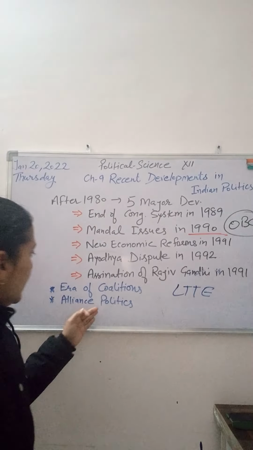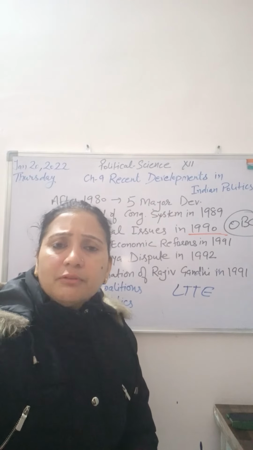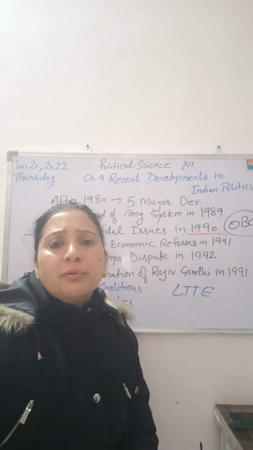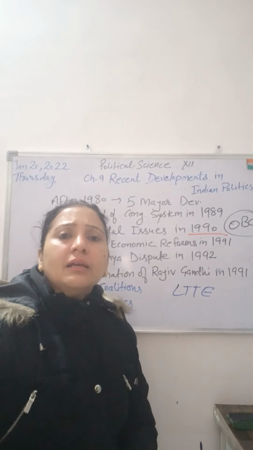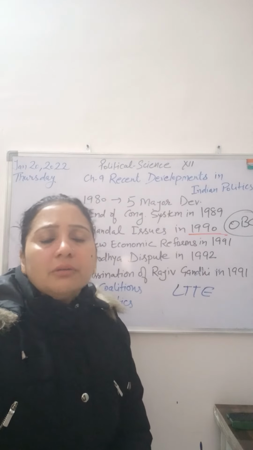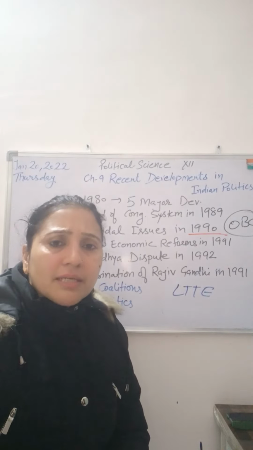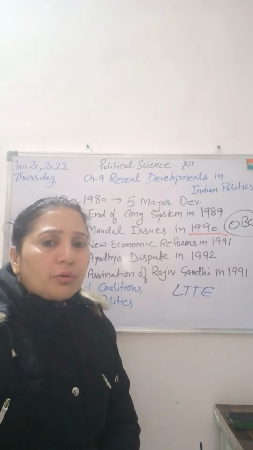Some pre-poll alliances are there, meaning before election they tie up with each other, and some after-poll alliances. After 1989, for the first time in Indian politics, coalition government came into the picture at the national level, but at state or regional level it was prevalent before that time.